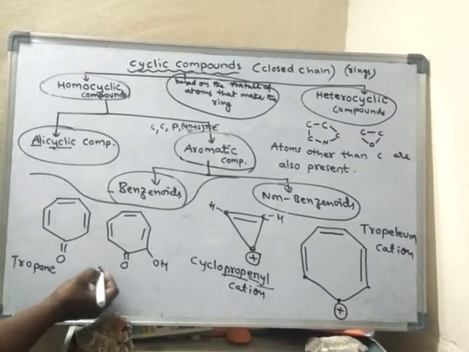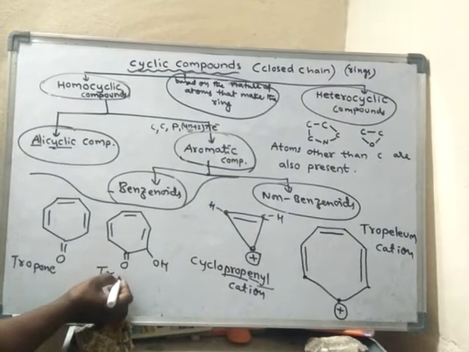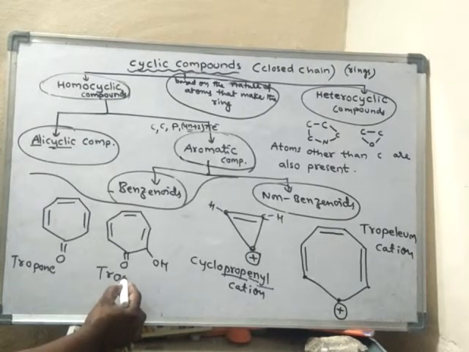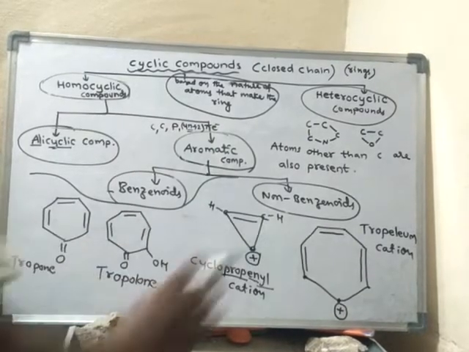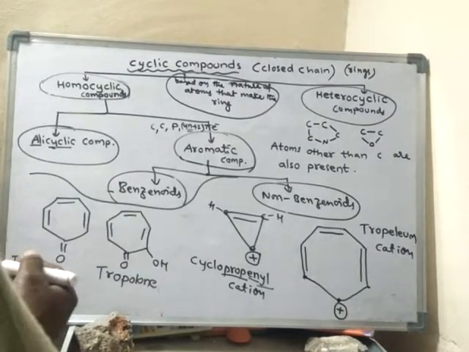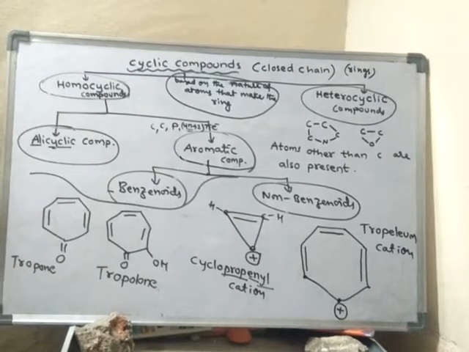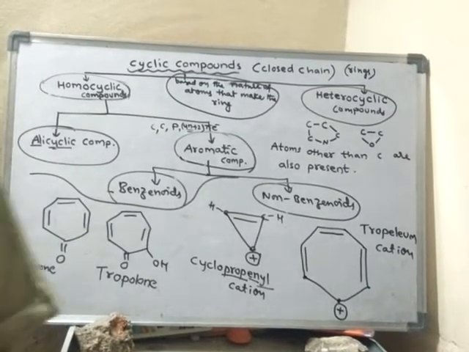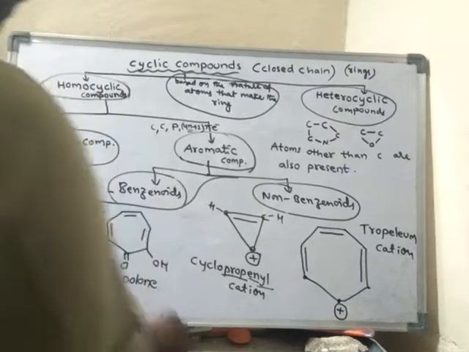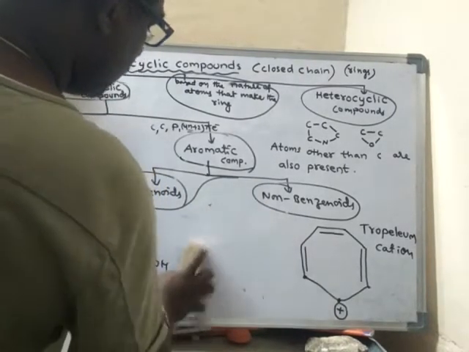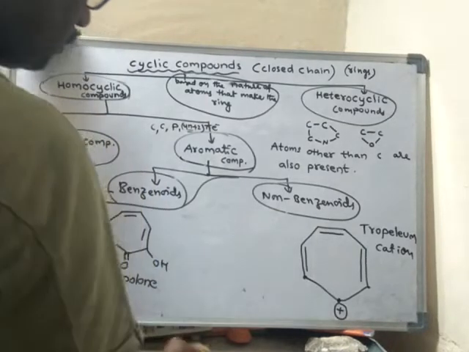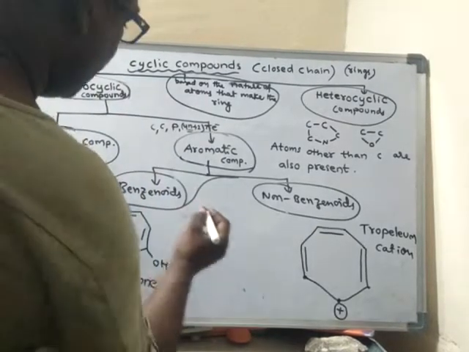It is called tropolone. So these are the important non-benzenoids, which are aromatic in nature. Another example: azulene.